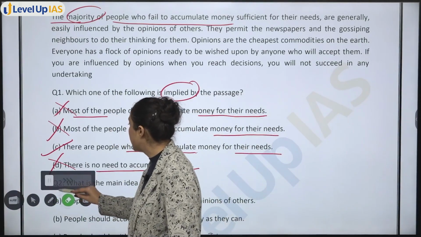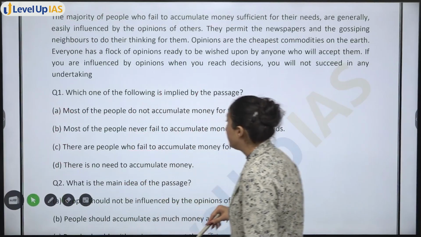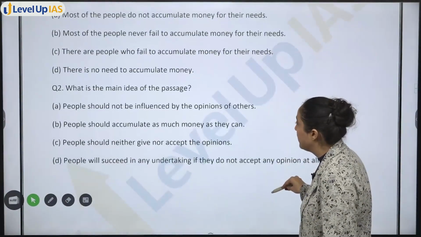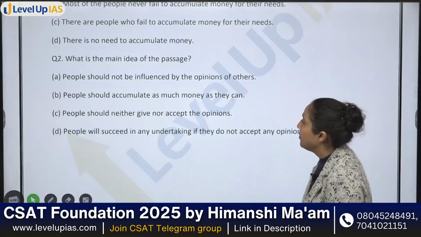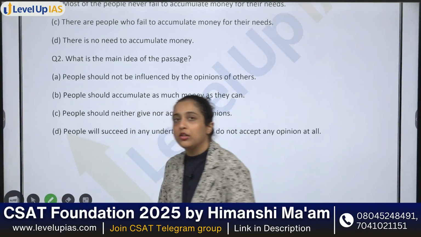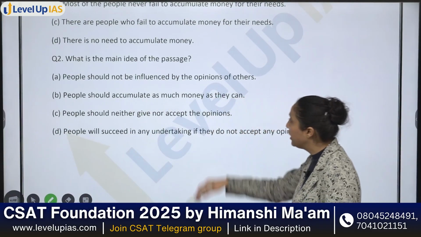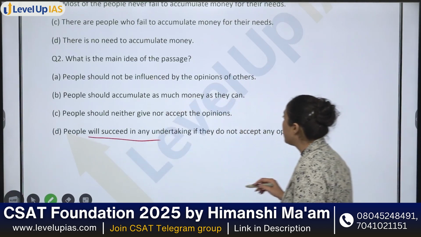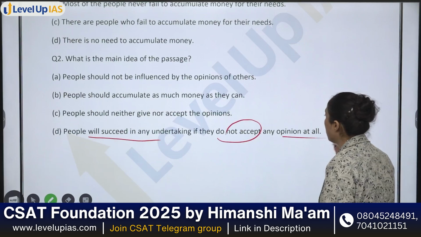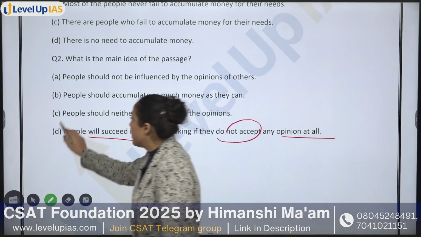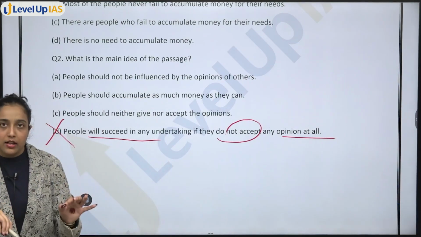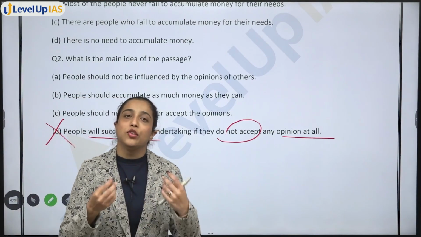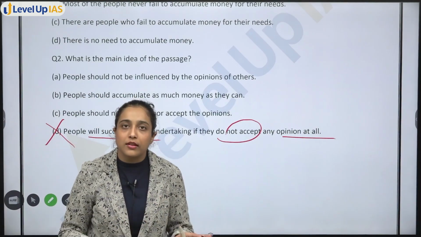Next, question number 2. What is the main idea of the passage? In general also, main idea is that people should not be influenced by opinion of others, right? But read all the options. Option D, people will succeed in any undertaking if they do not accept any opinion at all. That is not what was said. Author has said that if you keep taking everyone's opinion and consider every opinion, then you will not succeed. Okay?